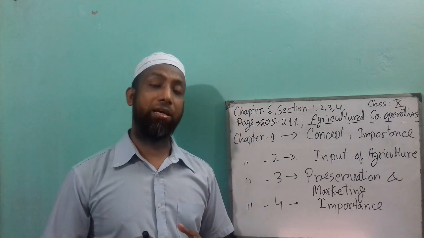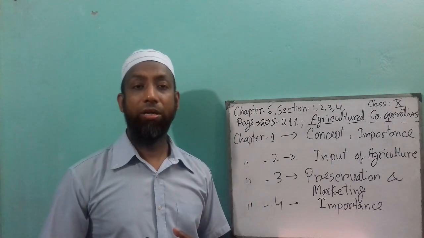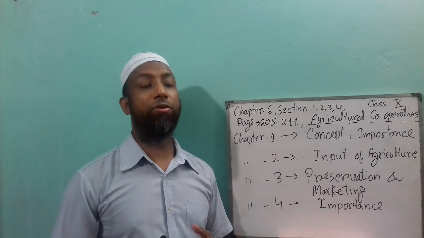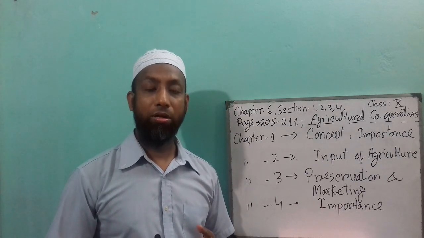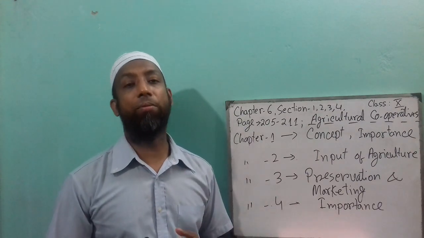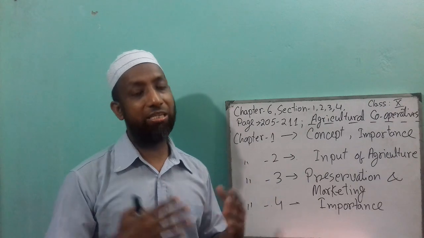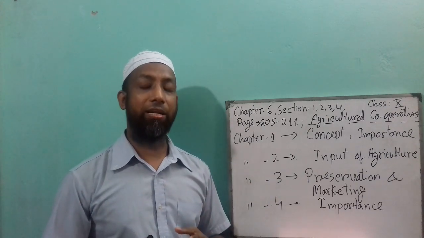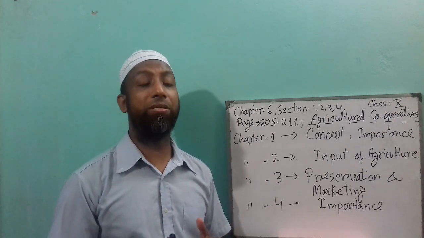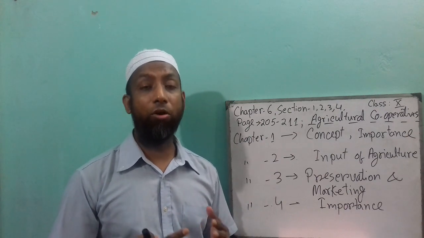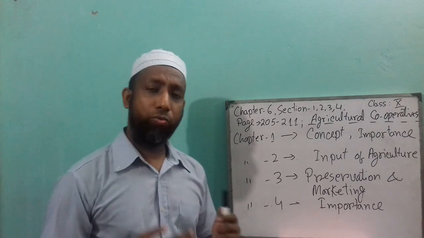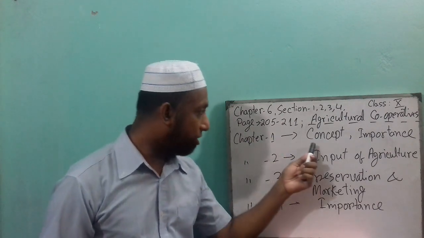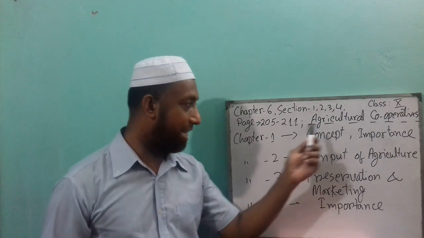And in our country context, there are lots of agricultural cooperatives nowadays formed in our village areas, like agricultural cooperative for land, agricultural cooperative for machines, agricultural cooperative for fertilizer, agricultural cooperative for irrigation. These types of agricultural cooperatives they can form in their village area. So we understand the concepts and importance of agricultural cooperatives.